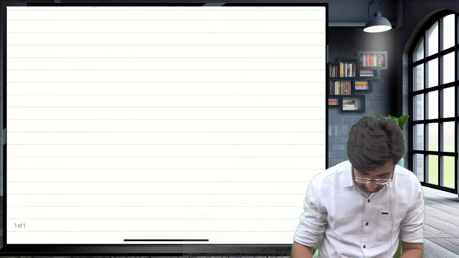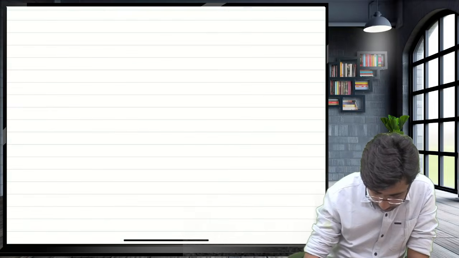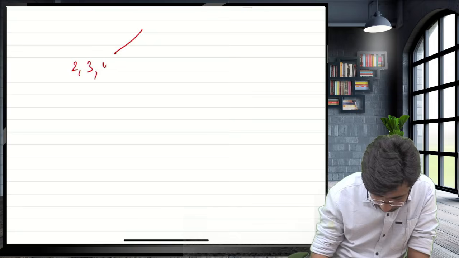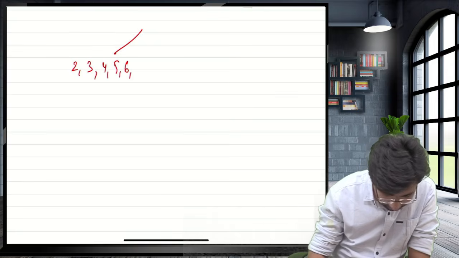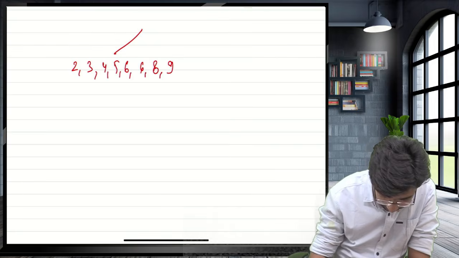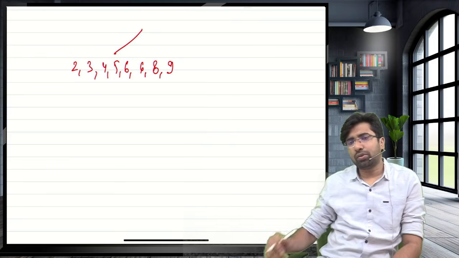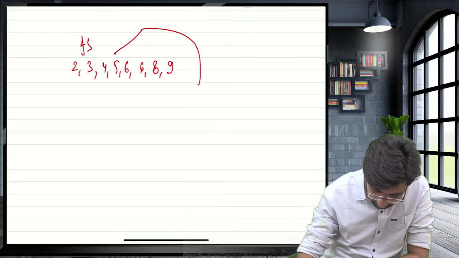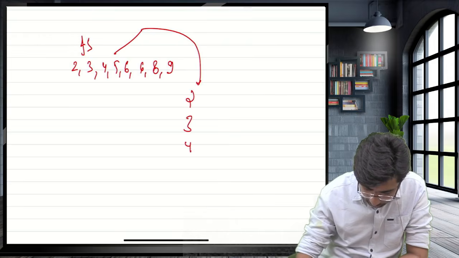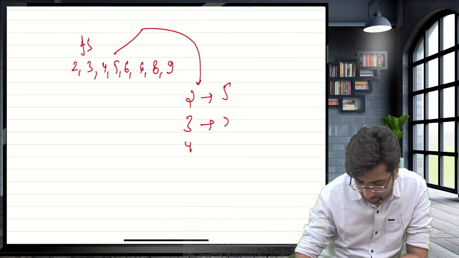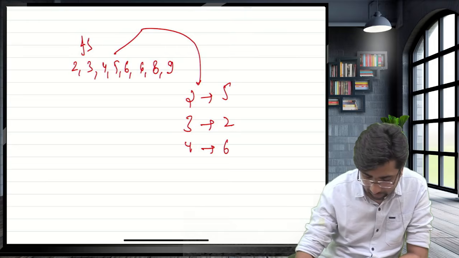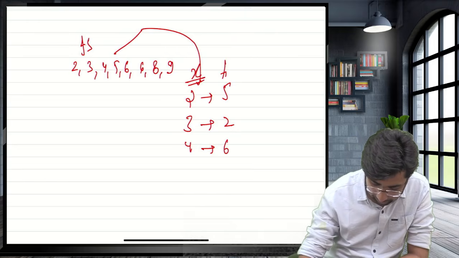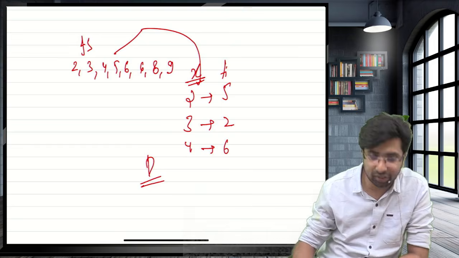See, guys, we are having observations 2, 3, 4, 5, 6, 6, 8, 9. Guys, we are writing all the observations one by one. This is individual series. Guys, I am writing 2, 3, 4. 2 is coming 5 times, 3 is coming 2 times, 4 is coming 6 times. And this is observation X. This is their frequency. This is known as discrete series presentation.